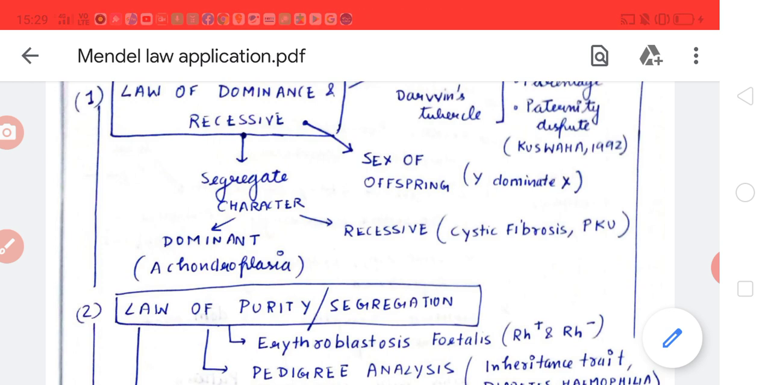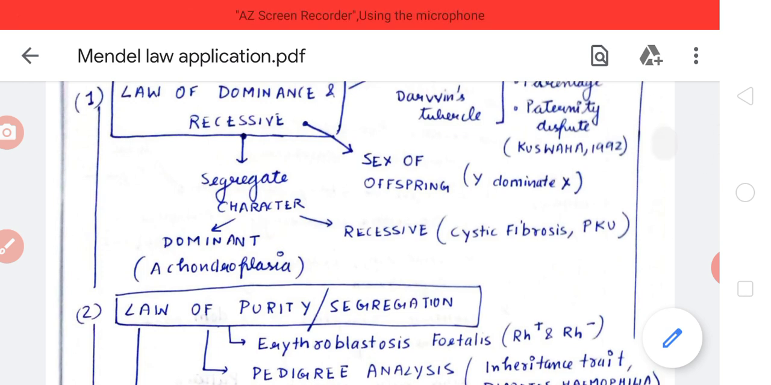Now here you can get good marks also. You can write achondroplasia. These are applications. Why does mention of achondroplasia give more marks? Because homozygous achondroplasia is lethal, and hence it is an application in man because it is lethal in man. Recessive cystic fibrosis and phenylketonuria are very important genetic or hereditary diseases which can be studied with the help of the law of dominance and recessiveness. They are expressed as a recessive character.